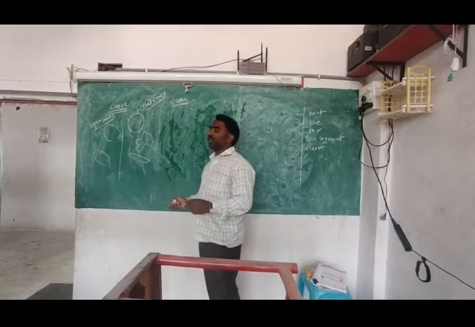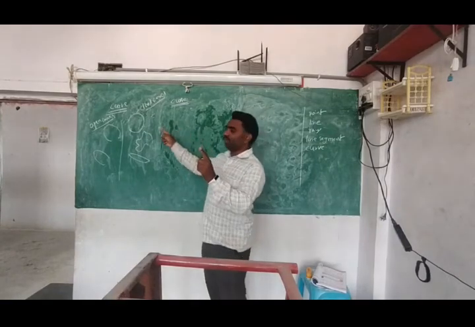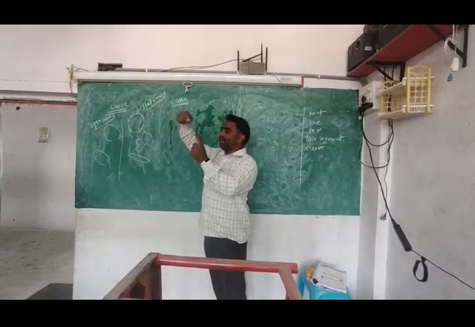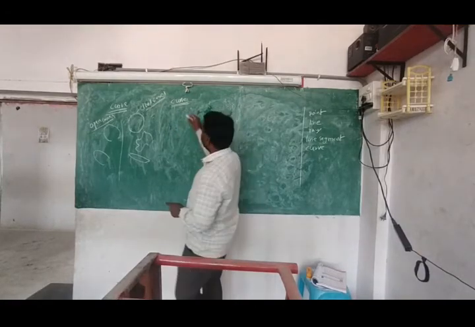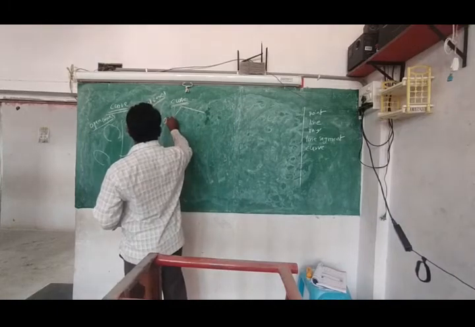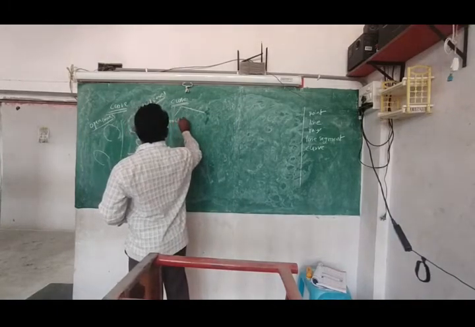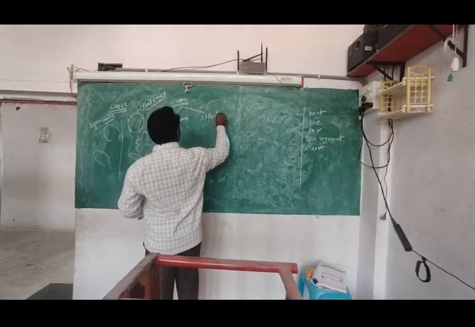Mathematically, how can you say? If the starting point and ending point are different, that is called open. If the starting point and ending point are the same, that is called closed. So finally, we found that curves are of two types: open curves and closed curves.